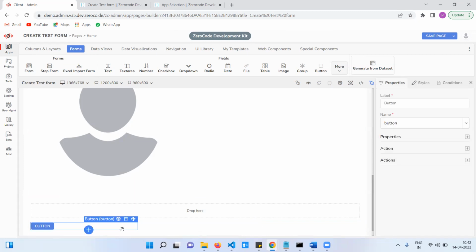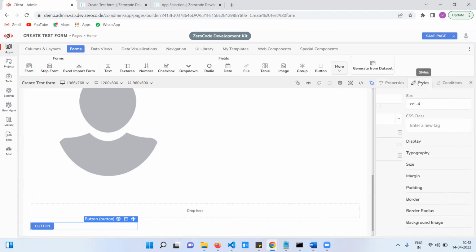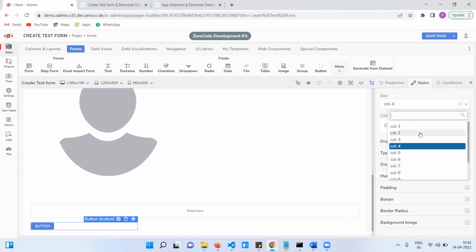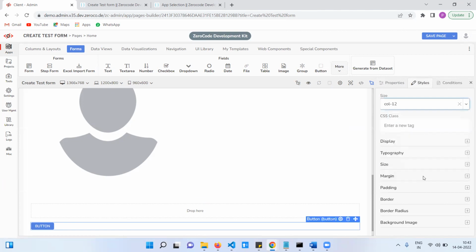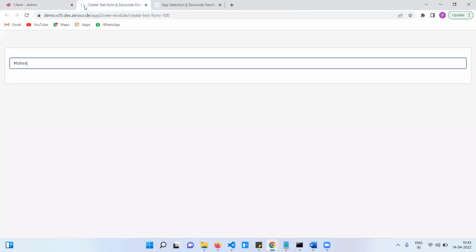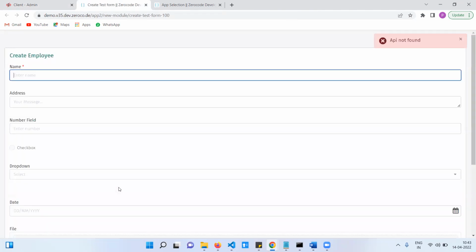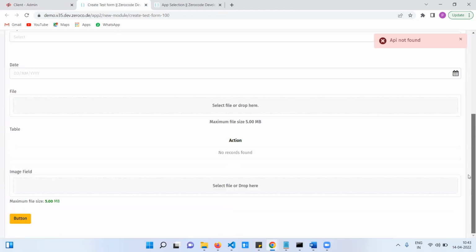See, button color style: if you select color style 12, it will also occupy the entire row. Save it and show here. See, all fields, image field, file field.